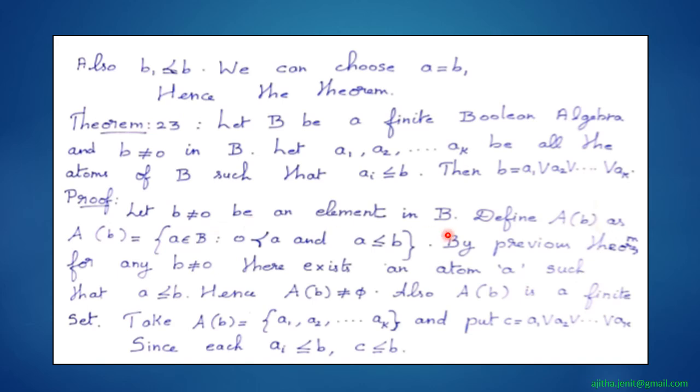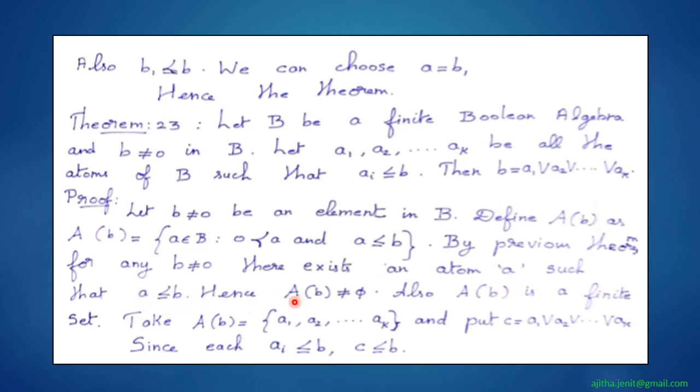If b is a non-zero element, we are going to define a set A(b), which is the collection of all elements a from B such that a covers 0 and a is less than or equal to b. Now in the previous theorem we have proved that for any non-zero element b there exists an atom a such that a is less than or equal to b.